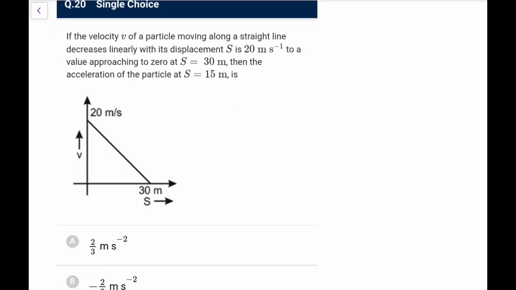If the velocity of a particle moving along a straight line decreases linearly with its displacement to a value approaching 0 at 30 meter, then the acceleration of the particle at 15 meter, where it is 15, would be like this.